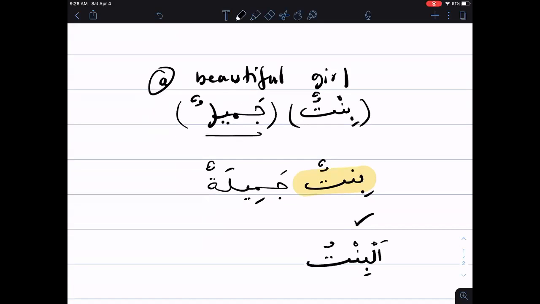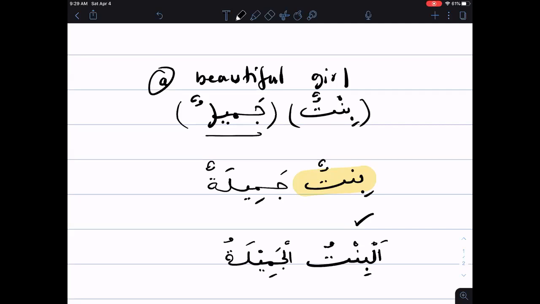We cannot say bintun, so we say al-bintu. We have to lose the tanwin. We add alif lam, al-bintu, and what we do with the adjective is the same thing. We have to add alif lam. Same word, jamilatu. Al-bintu al-jamilatu.